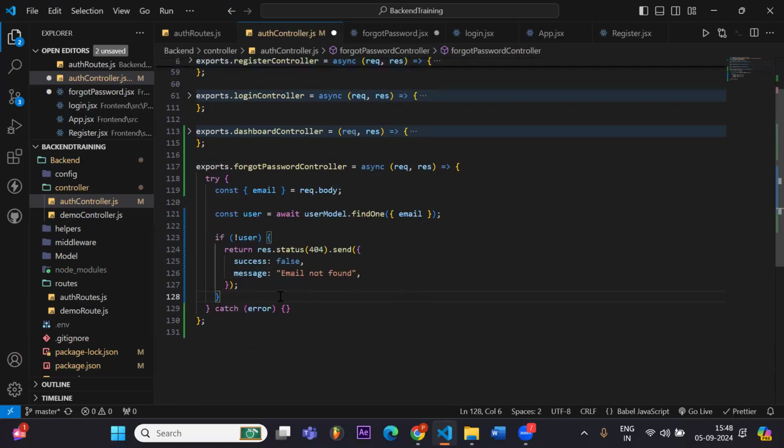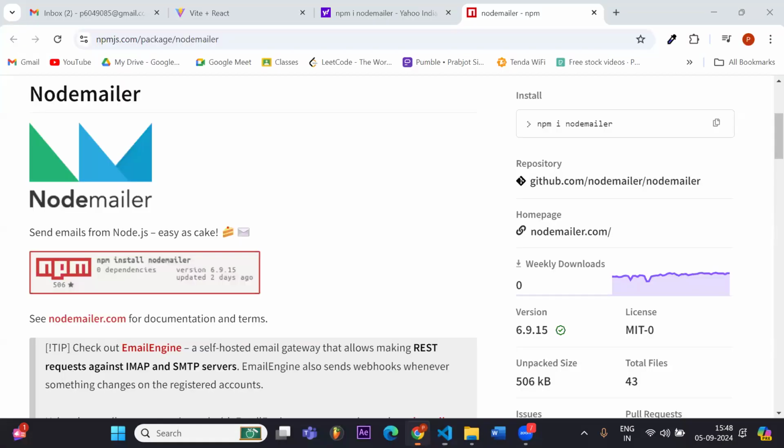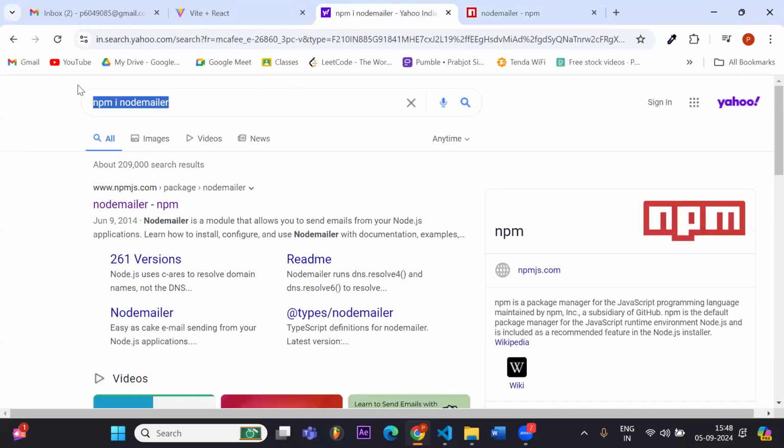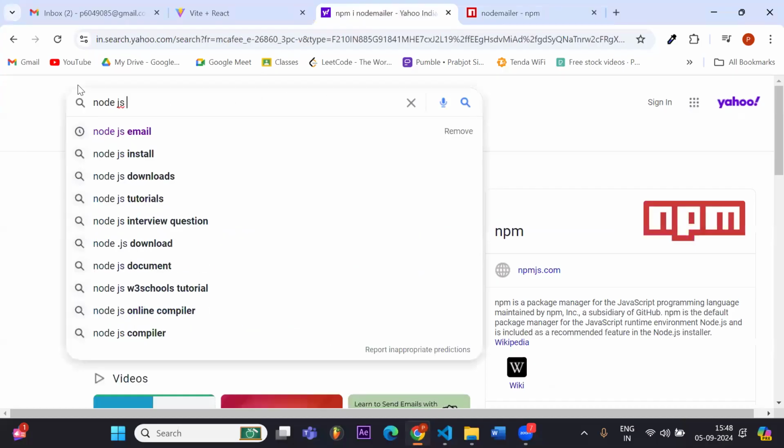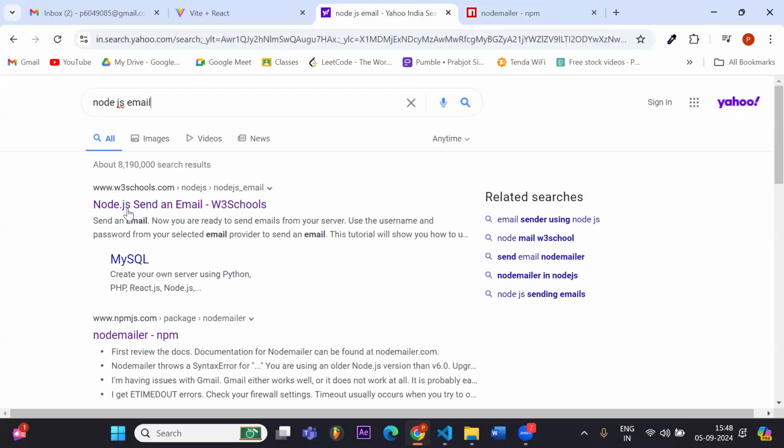And if we are able to find the email, now let's see what we have to do. So let's go to Nodemailer, Node.js email. This one.